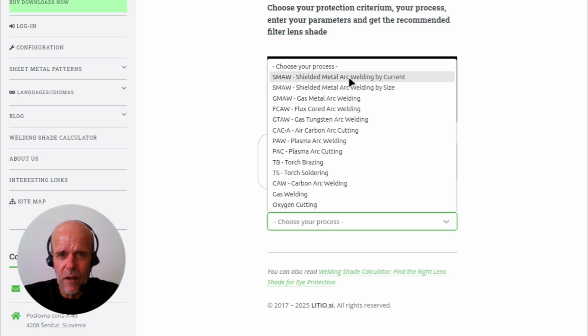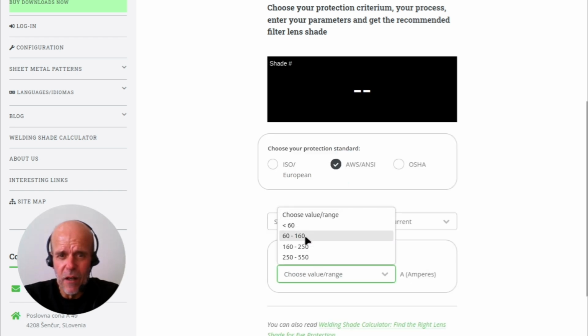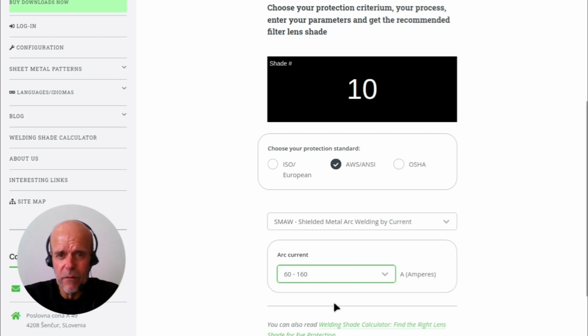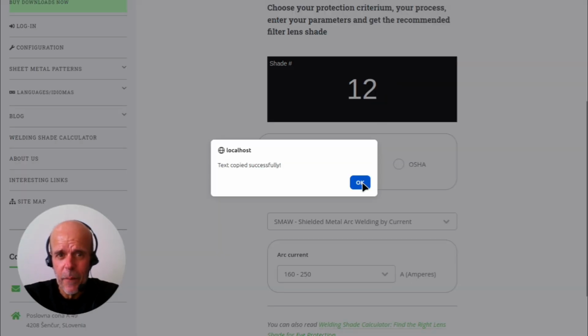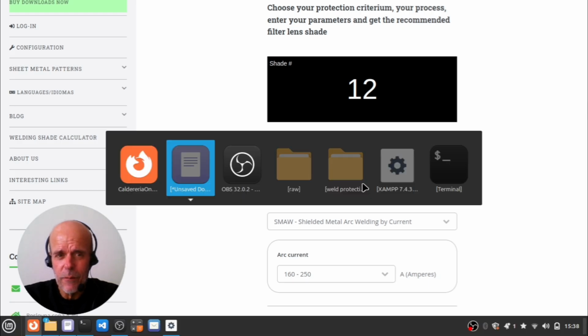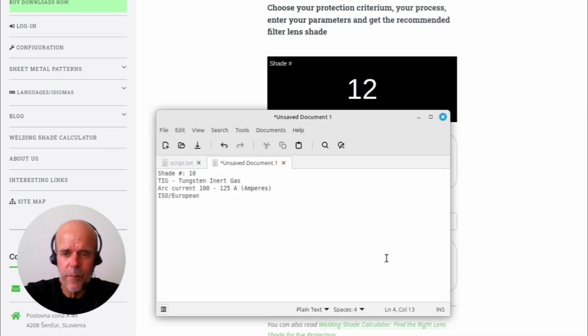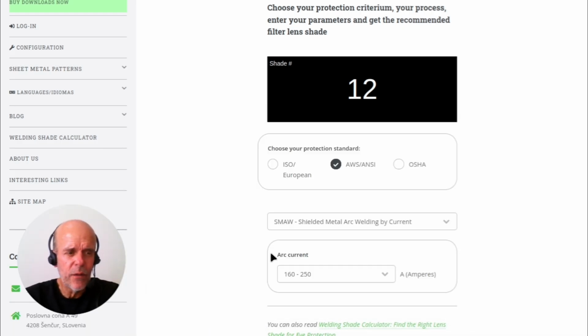Shielded metal arc welding, depending on the current. And we can choose another one, and we have a different value. Once the parameters are entered, the result is displayed clearly and the information can be copied directly to the clipboard. You can share the results with a coworker or keep them for reference in the shop.